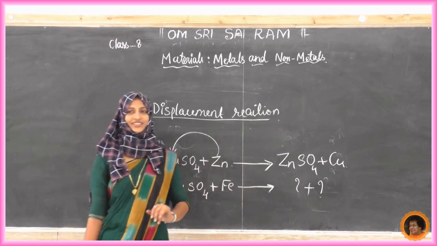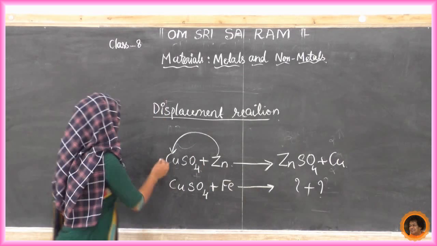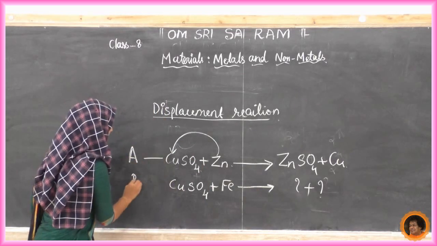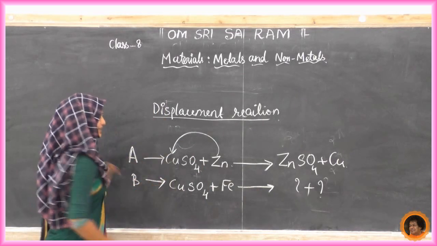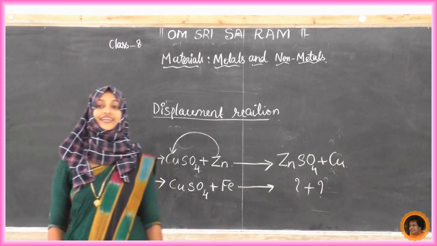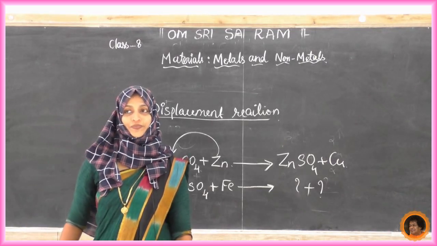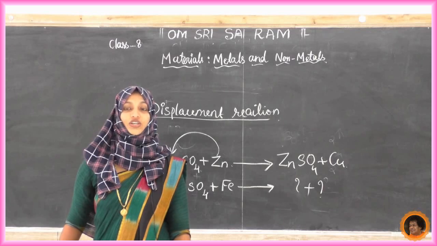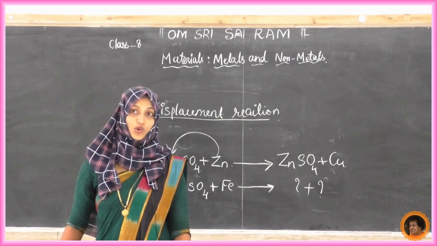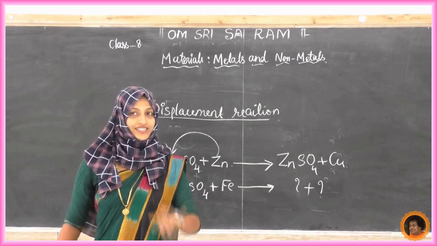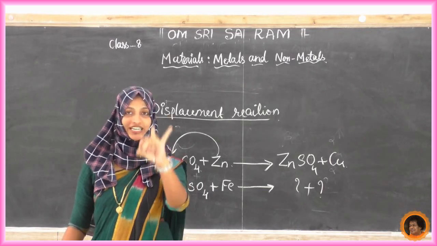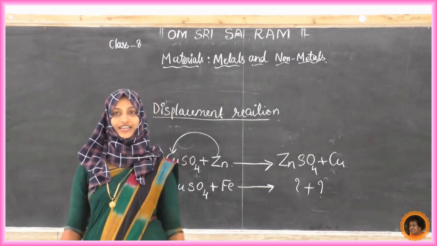Okay, next tell me, in the first beaker A and second beaker B we got results like this. What about C, D and E? Did we get any reactions or any changes? No change. In C we didn't get any change, in D we didn't get, and in E we didn't get any change.